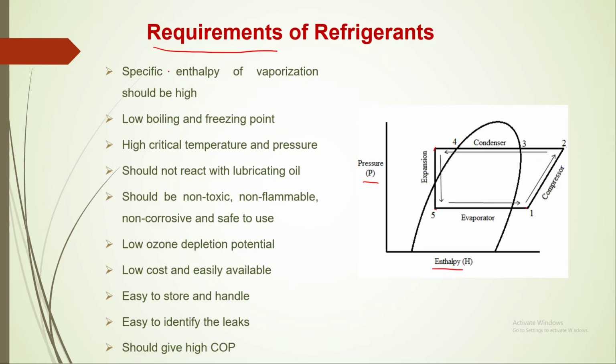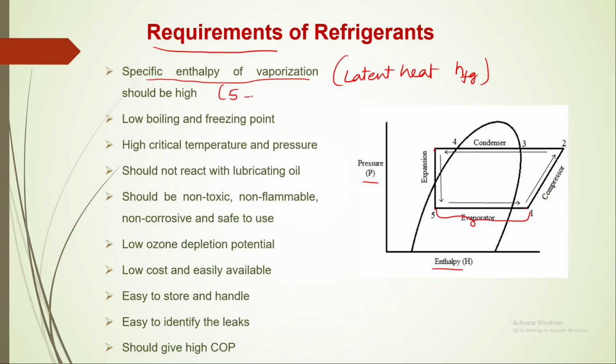So if you see the qualities of a refrigerant which we require to select that refrigerant, first one is specific enthalpy of vaporization. This is nothing but latent heat, h_fg. So here latent heat is the refrigerating effect, 5 to 1.